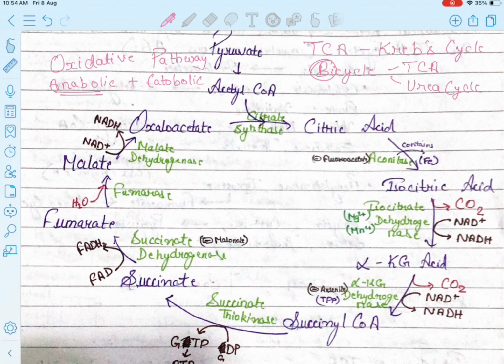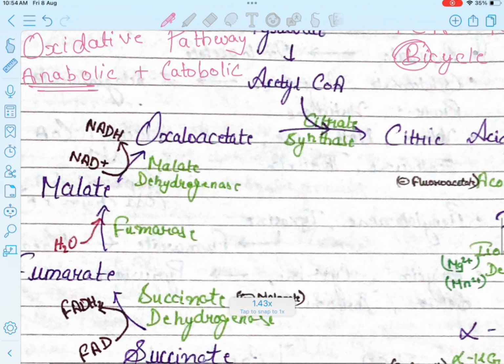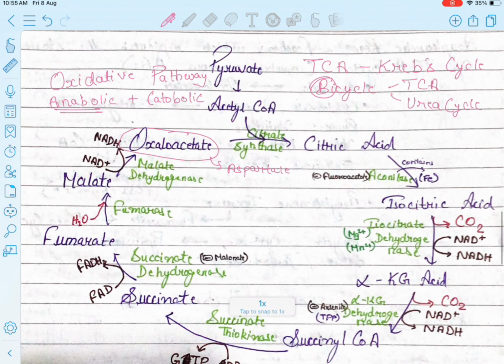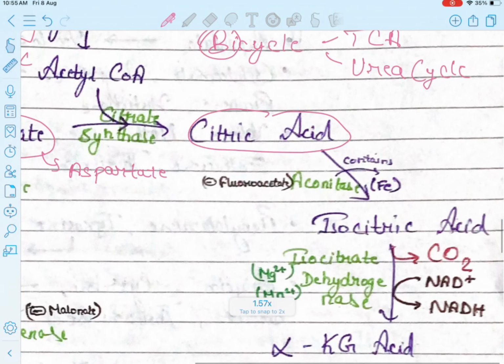It is anabolic because it produces compounds which are intermediates in the synthesis of other compounds. For example, the oxaloacetate in the TCA cycle is used to produce the aspartate. The citrate, or citric acid, produced is used in the acetyl coenzyme A transport. First let me write acetyl CoA transport.